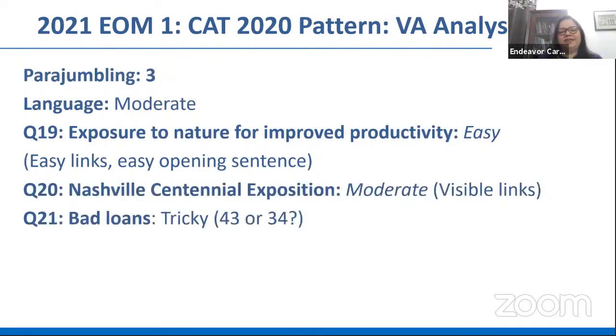What about parajumbling? The language was moderate, and you'll find that all 3 actually can be marked moderate. The first one, in fact, is easy because the links are very easy. You're able to relate that there's an easy opening sentence, and then you are able to make the connections very easily. So you know how taking a walk is necessary.